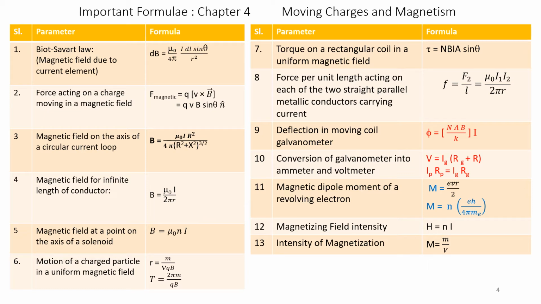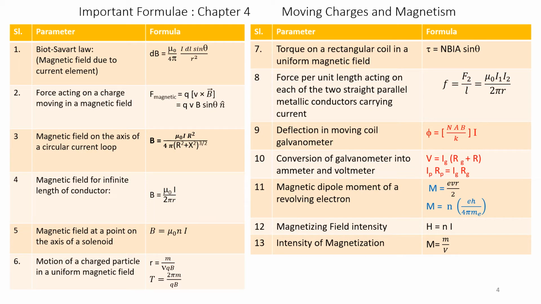Formula number 6. Motion of a charged particle in a uniform magnetic field. The radius of the motion of the charged particle is given by R is equal to M V divided by Q into B, and the period of motion is given by T is equal to 2 pi M divided by Q into B.